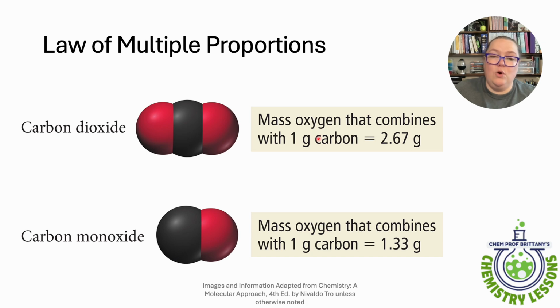So 1 to 2 or 1 to 2.67, depending on what we're looking at. And then likewise, on the other side of that, carbon monoxide, so carbon bonded to 1 oxygen, is 1 to 1 or 1 to 1.33, depending on what we're looking at, mass or number of atoms.